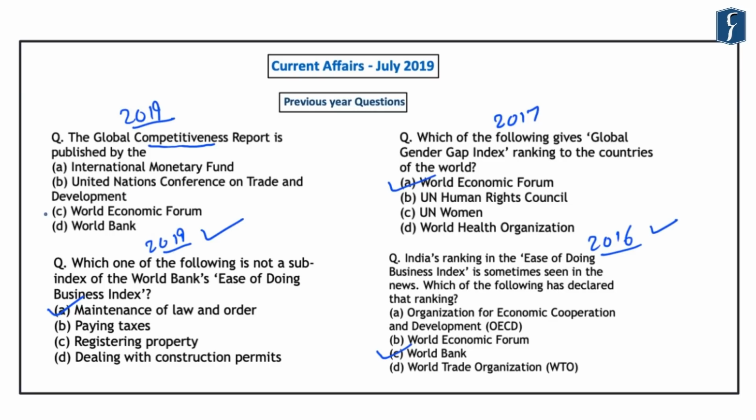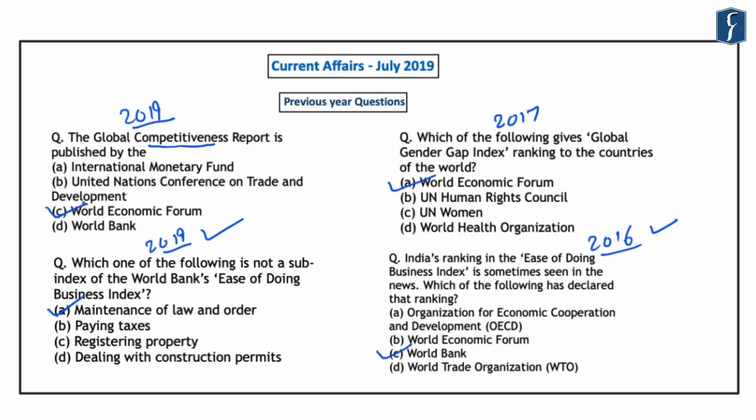So here also the answer was World Economic Forum. Now there are some important international organizations and their indices are extremely important. So in this case, you should always go through all the indices which are released by World Economic Forum, World Bank, International Monetary Fund, etc.